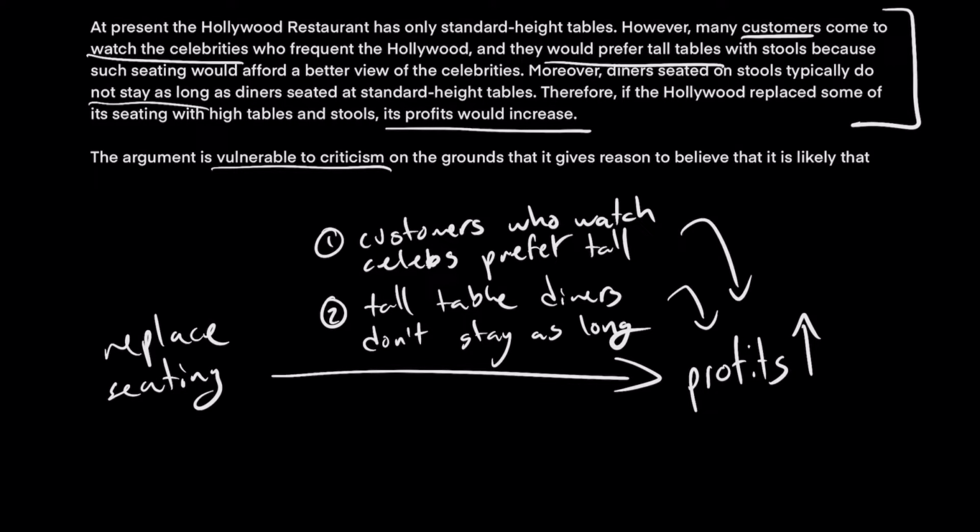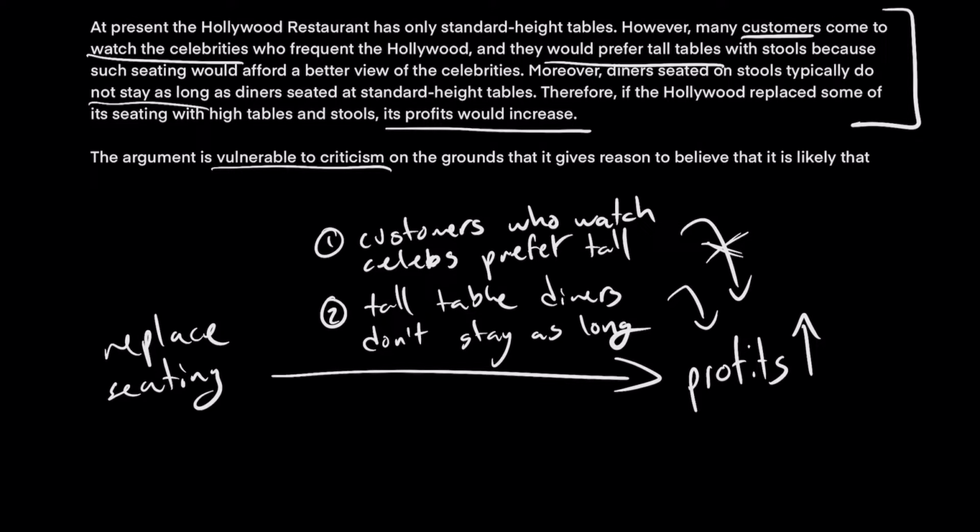One thing that it could be is there might be some evidence that this relationship doesn't exist, right? So customers who watch celebrities preferring taller tables, there might be some reason that even if you made it so that there are tall tables and they prefer those tables more, you might not get more customers, right? So there might be one of those things that makes this relationship false.